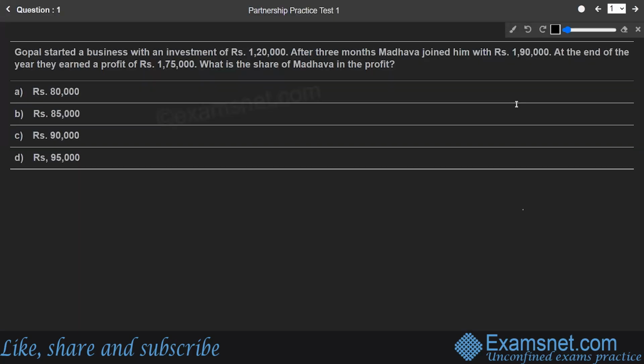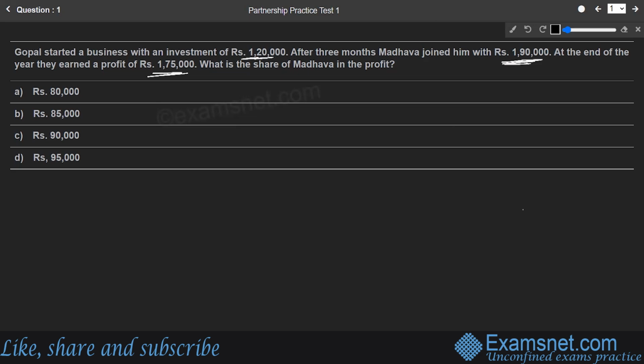Okay, as the question says, Gopal started a business with an investment of rupees 1,20,000. After 3 months, Madhav joined with rupees 1,90,000. At the end of the year, they earned a profit of 1,75,000. What is the share of Madhava in the profit? So that's the question.